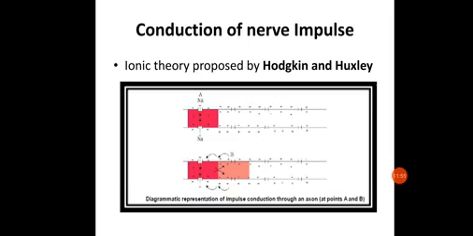The first one is polarization, second is depolarization, and third is repolarization. So there are three different steps involved in the transmission of the nerve impulse.